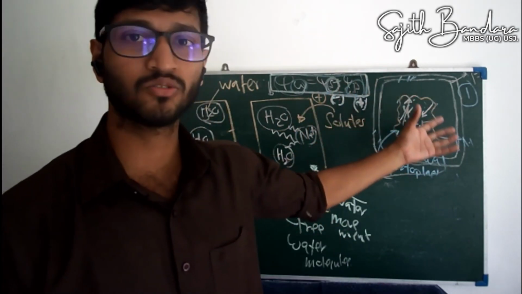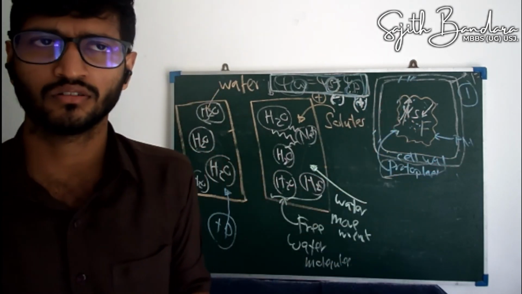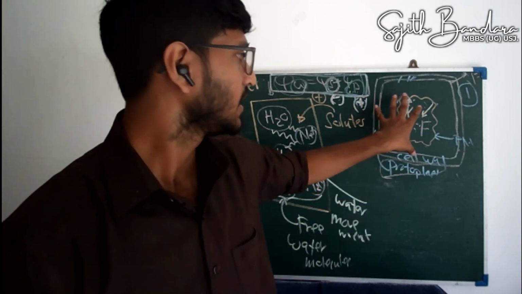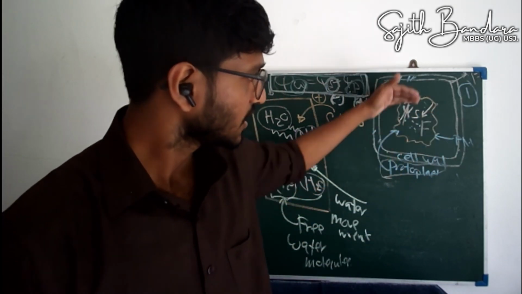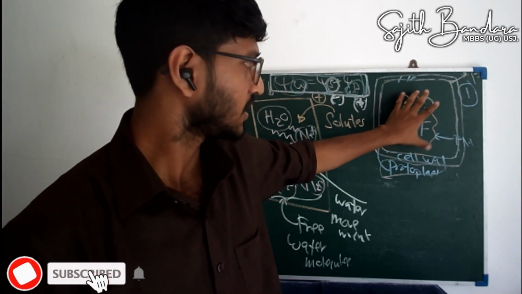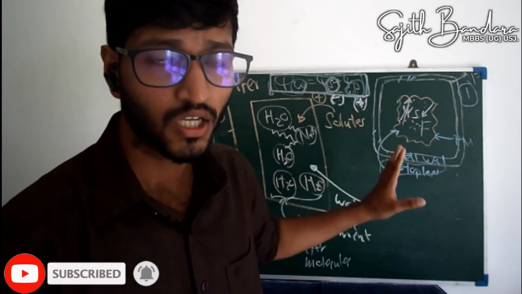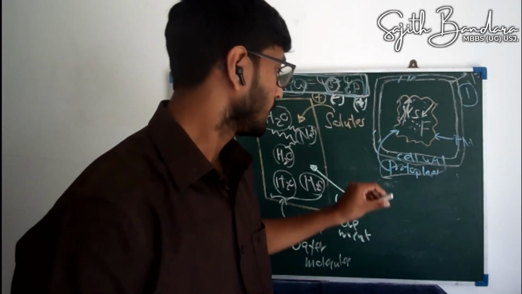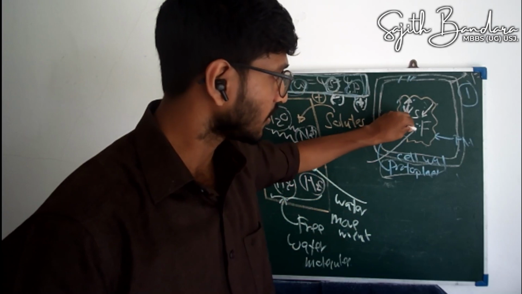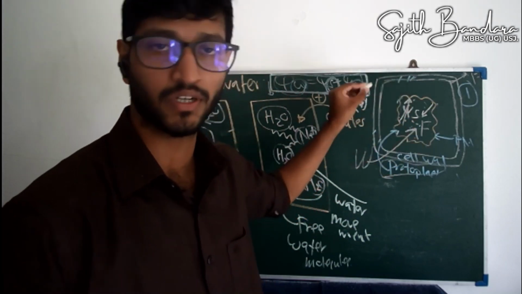But still we didn't talk about the pressure here. So what can you say about the pressure potential here? Okay. So imagine a scenario where this plasma membrane is actually detached from the cell wall, just like the diagram I have drawn here. Now imagine a situation where water is coming into this protoplast.